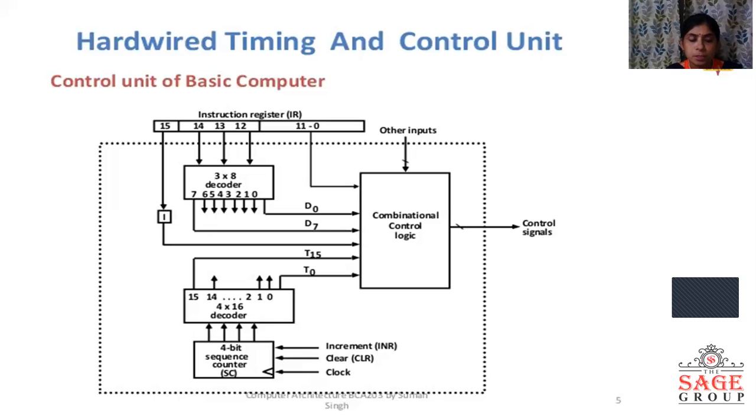These 4 bits from the sequence counter are given to the 4x16 decoder, and the outputs of this decoder, T0 to T15, are given to the combinational control logic. The combinational control logic takes inputs from the address field of the instruction register, the 3x8 decoder, the addressing bit, the 4x16 decoder and other inputs, and it generates the control signals.